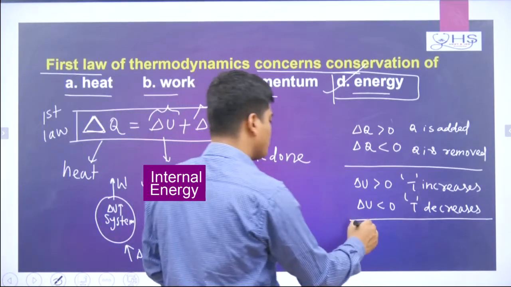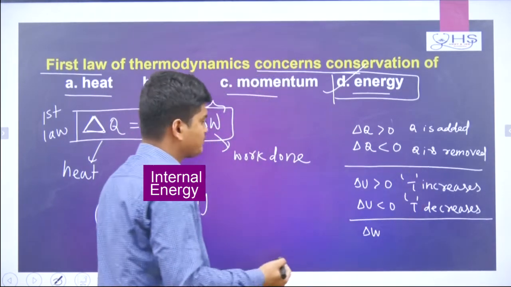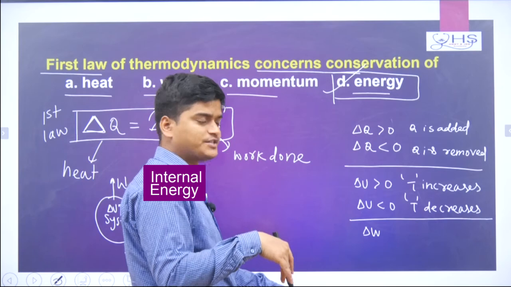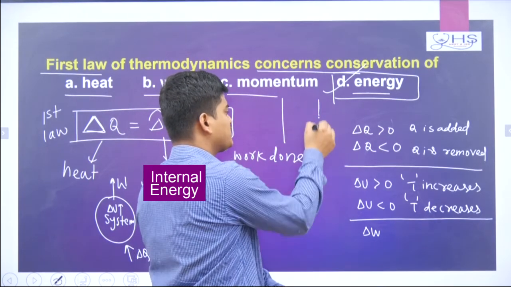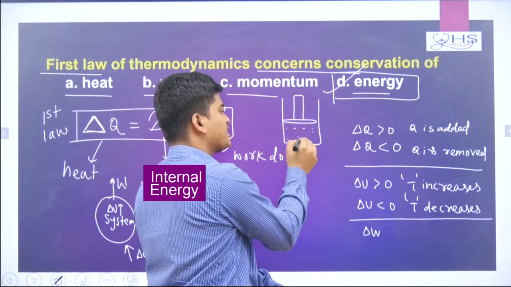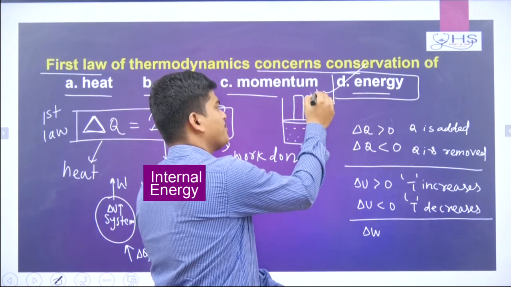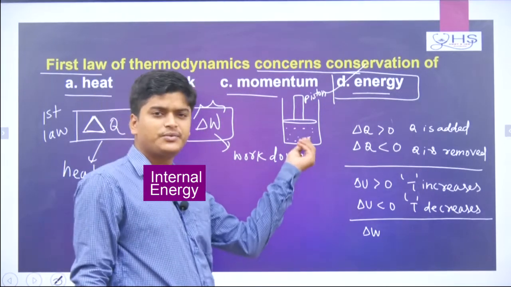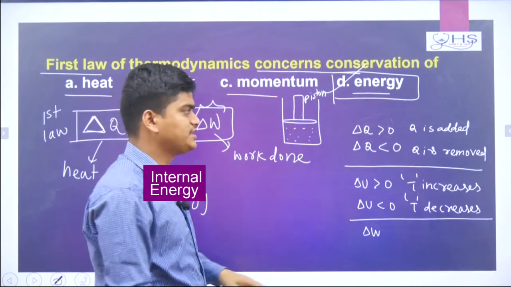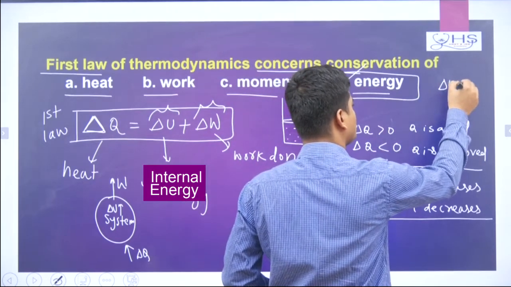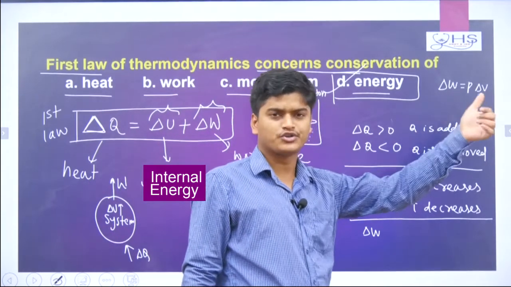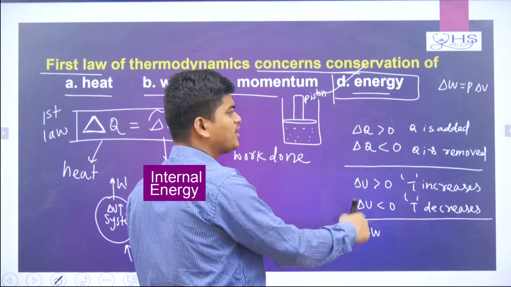Now come to delta W. Delta W is work done. Remember, if volume increases, then work done will be positive. In physics, think of a gas inside a cylinder with a piston. When you give heat to this gas, the piston will move upward. Volume increases, and work done is nothing but P into delta V. If volume increases, delta V will be positive, so work done will be positive.